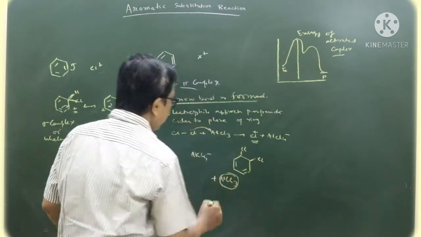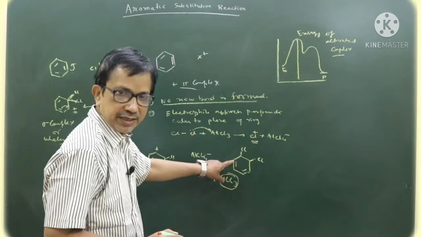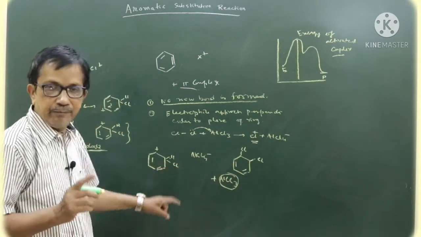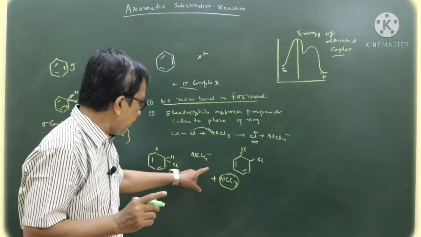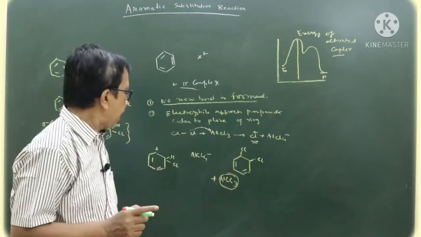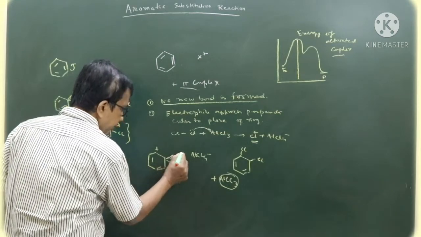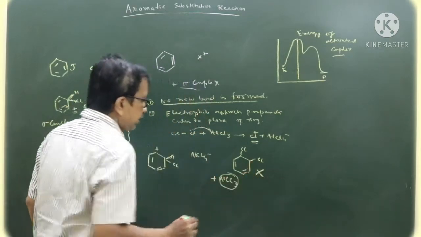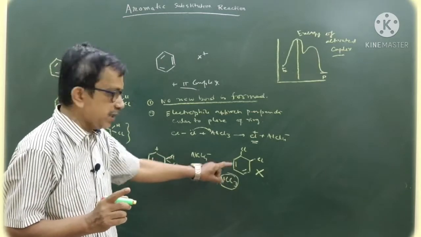AlCl3 is a Lewis acid, so it is regenerated, but in this case the product is no longer aromatic. Hence, like alkene, benzene does not undergo electrophilic addition reaction. If it underwent electrophilic addition reaction, its aromatic character would be lost. Now what happened? This is not the route. Benzene does not undergo electrophilic addition reaction because it loses its aromaticity.